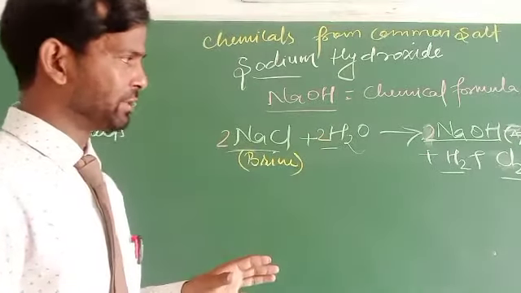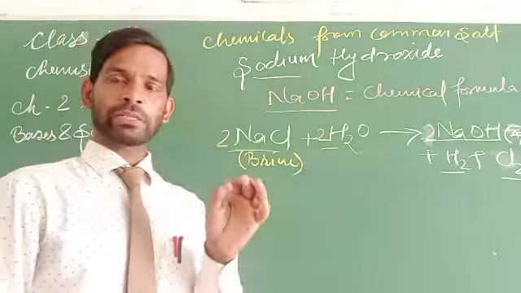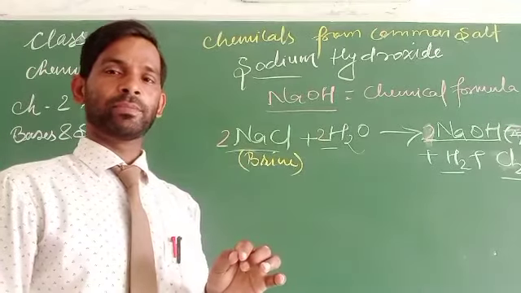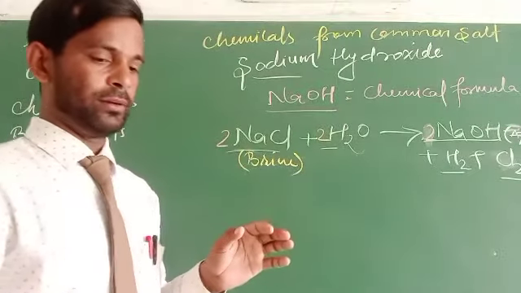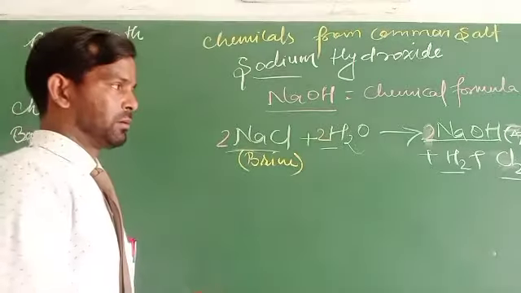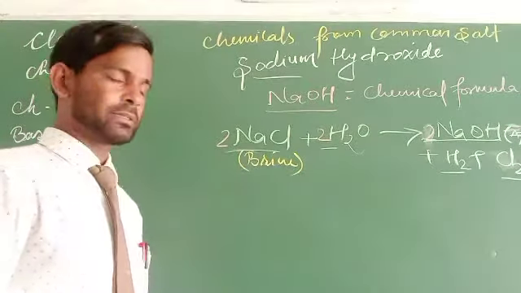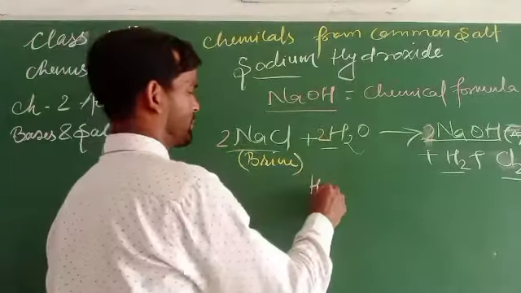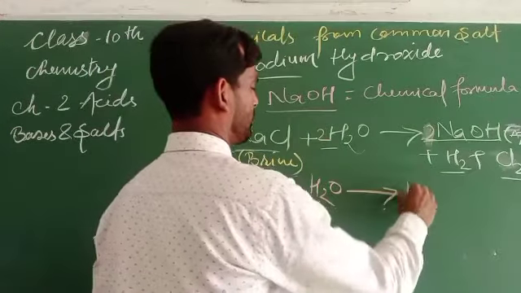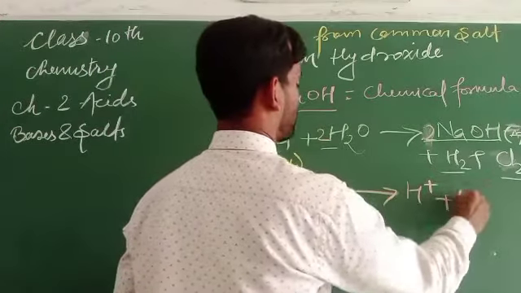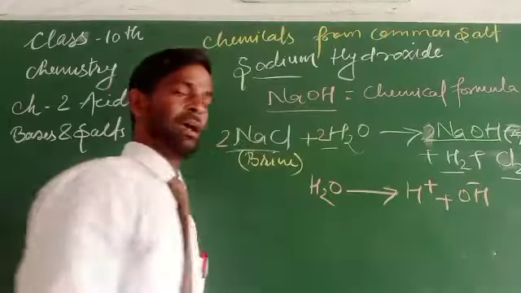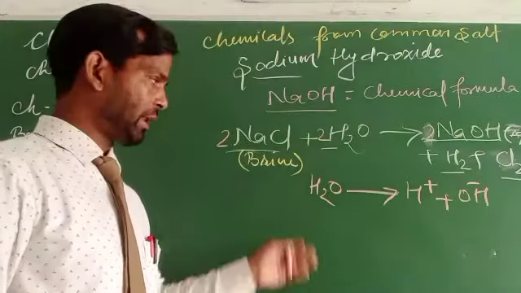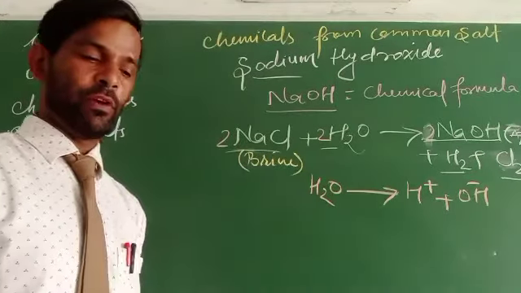What will happen then? A few droplets of water can be found in the form of ions. If it is a water molecule, it can be broken down into hydrogen and hydroxide ions. So they can also break into different forms.